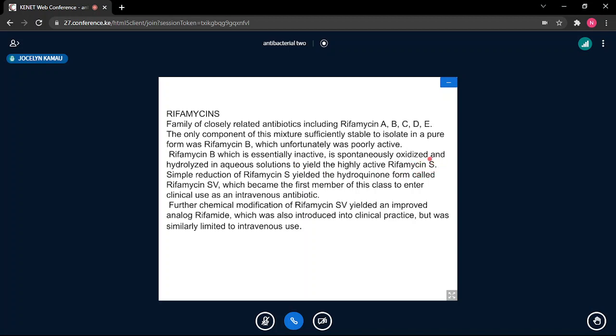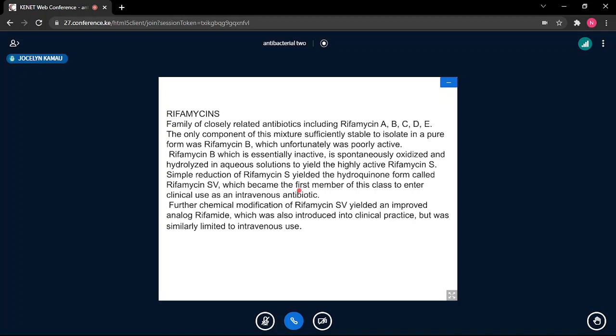So rifamycin S was found to be more active. Simple reduction of rifamycin S yielded the hydroquinone form called rifamycin SV. So already we have talked about rifamycin B, which is a starting point, which changes to rifamycin S, and then rifamycin S changes to rifamycin SV, which became the first member of this class to enter clinical use as an intravenous antibiotic. So rifamycin B and rifamycin S were not really used. SV was one of the first, but you can see the challenge is that it must be used parenterally, and not just parenterally, it has to be used intravenously.